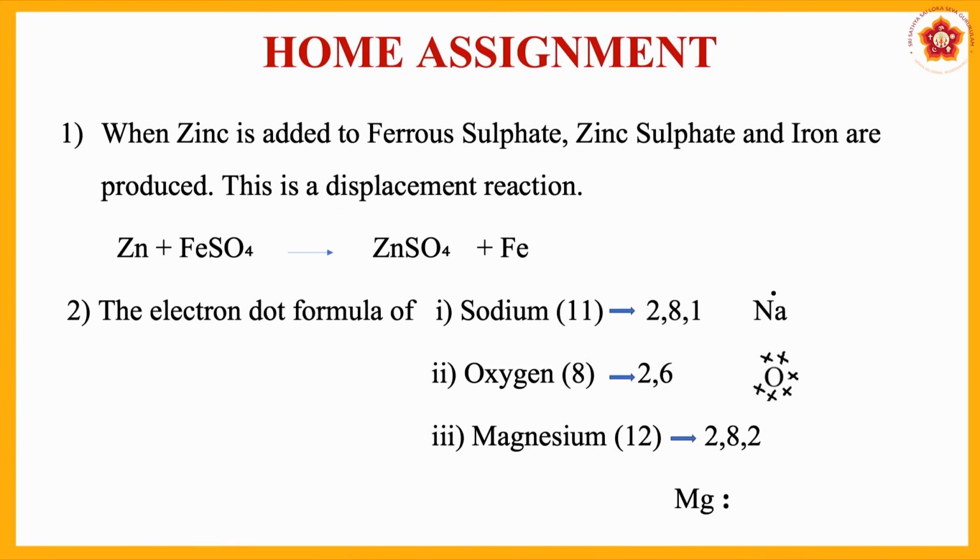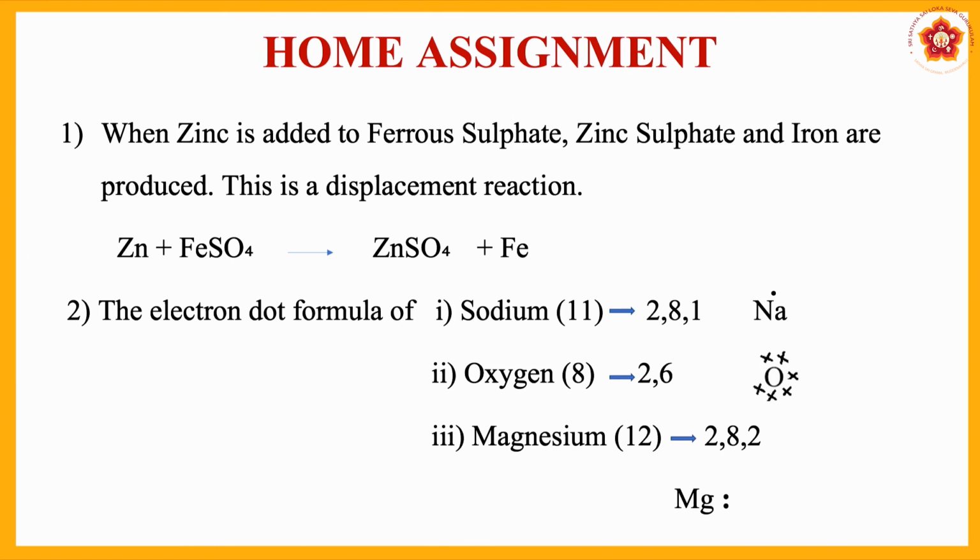Zinc plus ferrous sulphate gives zinc sulphate plus iron. So, this is a displacement reaction. Similarly, we studied the same type of reaction in the last class. Second question is, write the electronic dot formula of sodium.